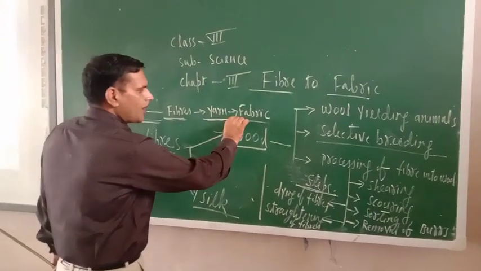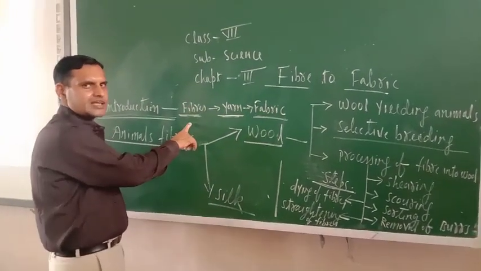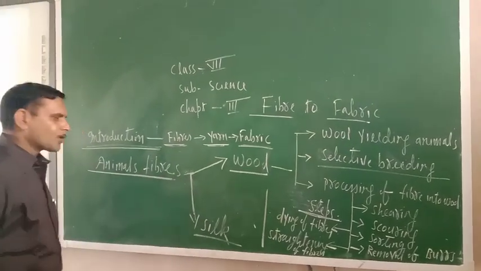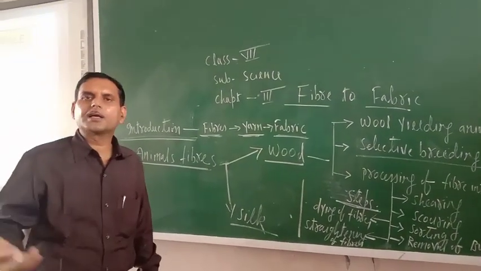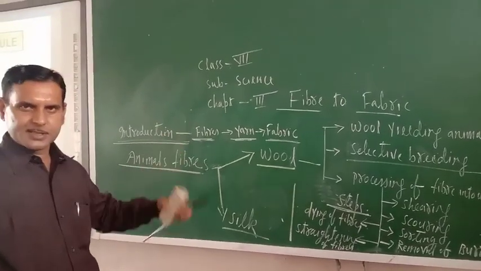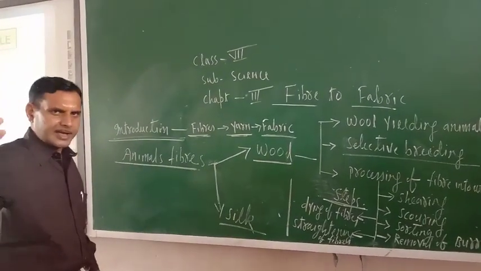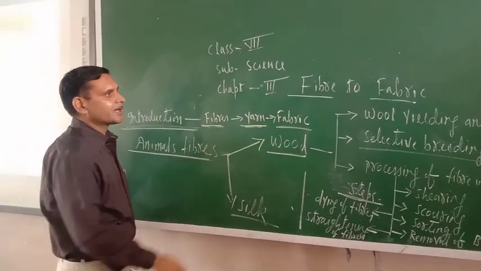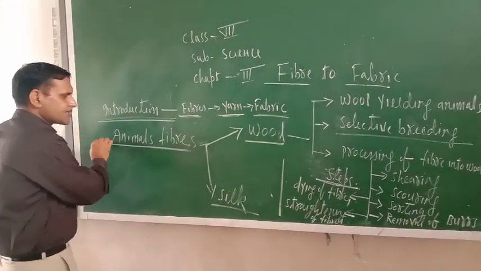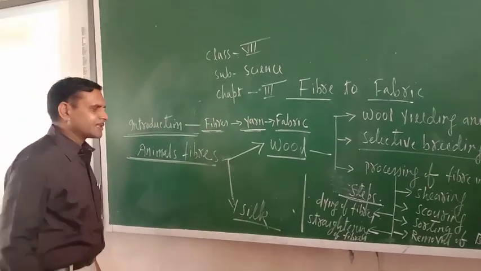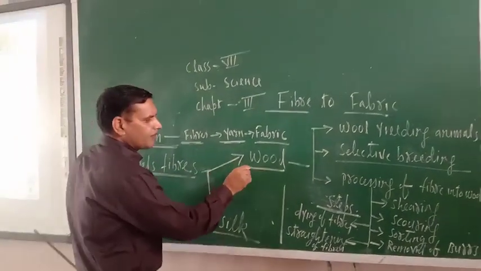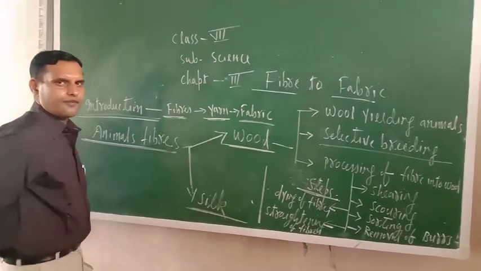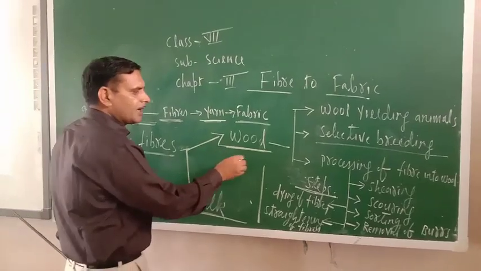Now according to our choice, we may dye these fibers into various colors. Now the question is, who is giving us these fibers? Fibers are of various kinds. Some plant fibers are there, animal fibers are there. Here we will discuss animal fibers. Basically there are two types of animal fibers. The first one is wool and the second one is silk. So first I will deal with wool.